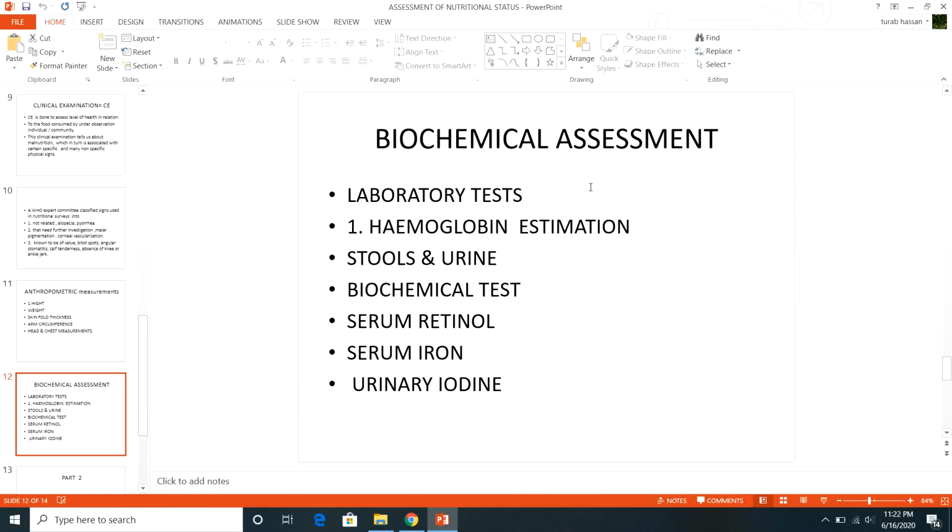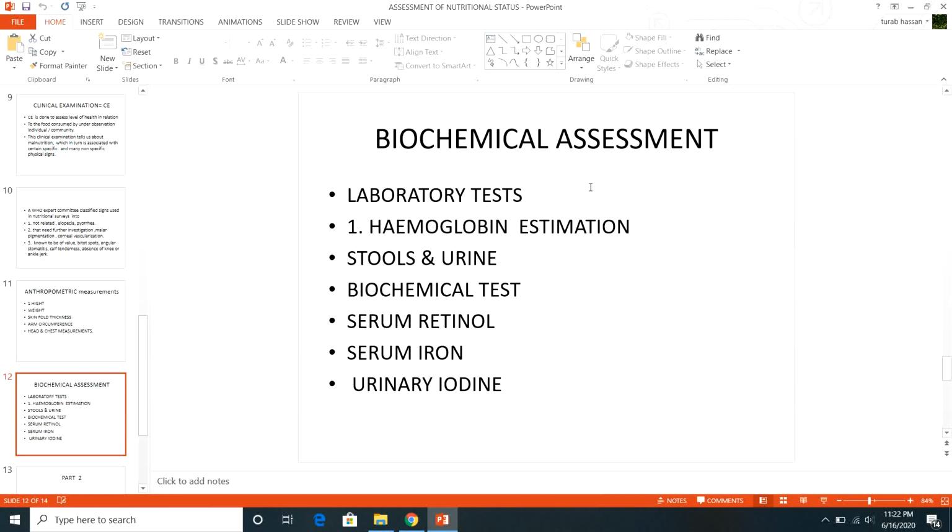So biochemical assessment will confirm your diagnosis of what you have thought, that this is malnutrition, he is suffering from vitamin A deficiency, she is suffering from anemia.